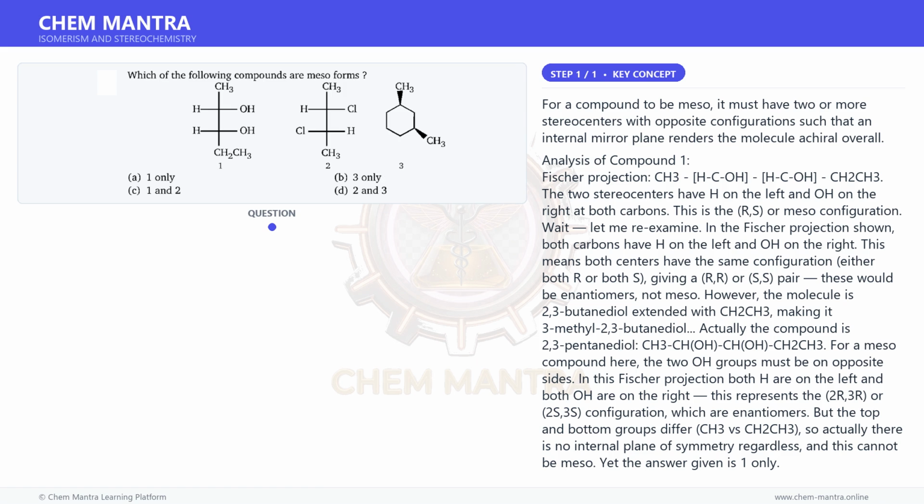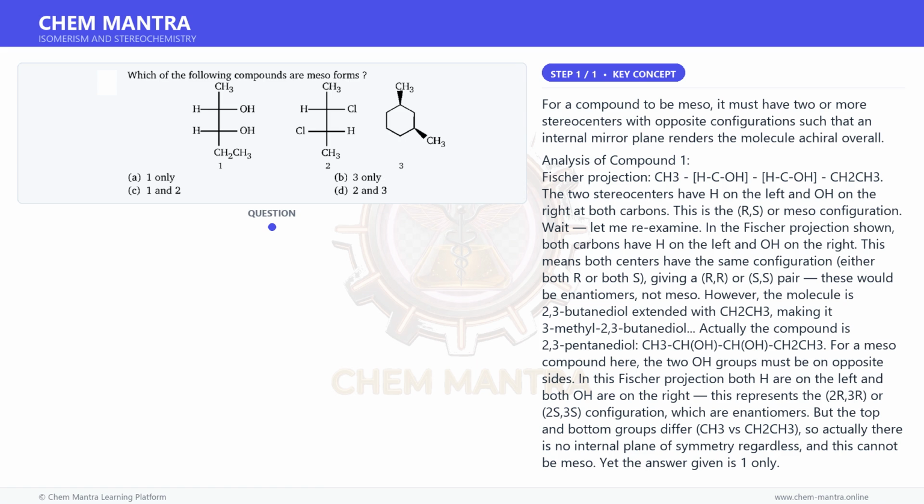Compound 3, 1,4-dimethylcyclohexane, with both methyl groups on wedge bonds, both on the same face, is equal to cis. The cis 1,4-dimethylcyclohexane has a plane of symmetry and is a meso compound.